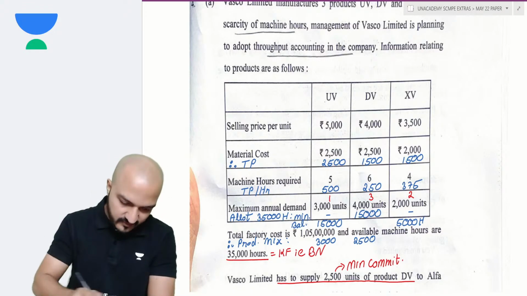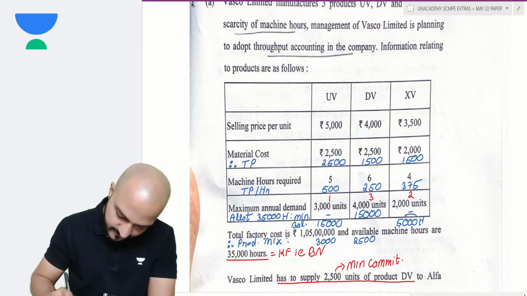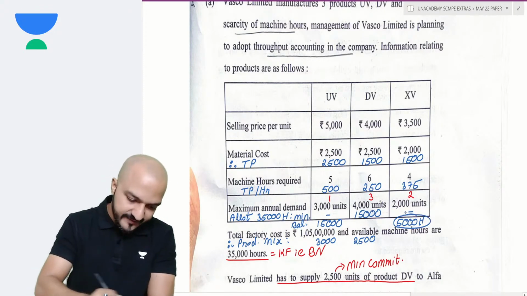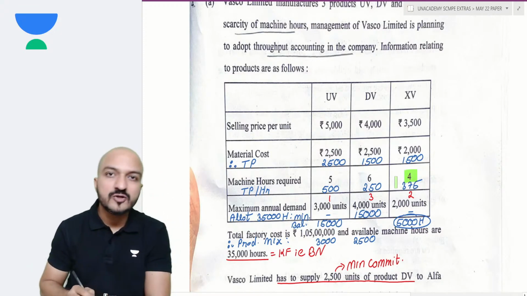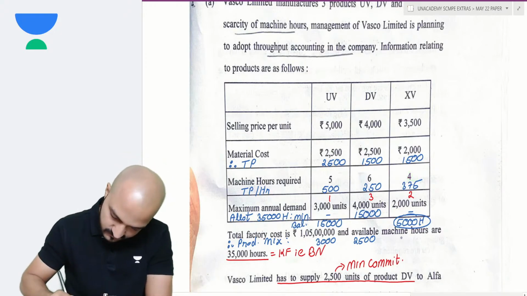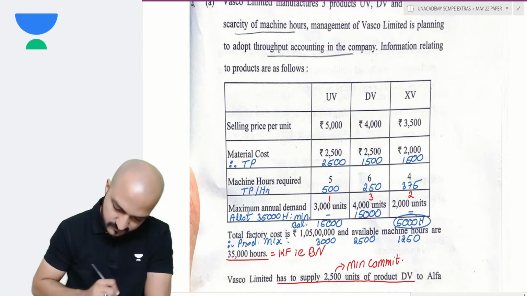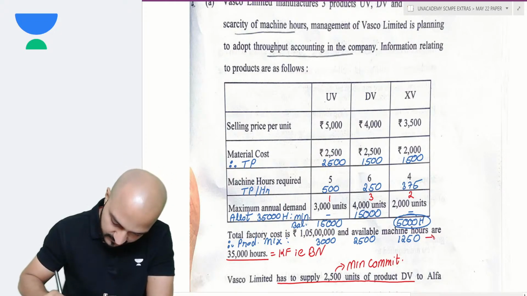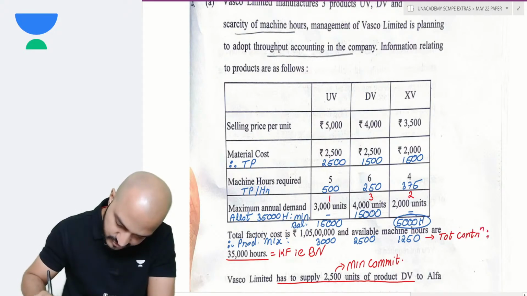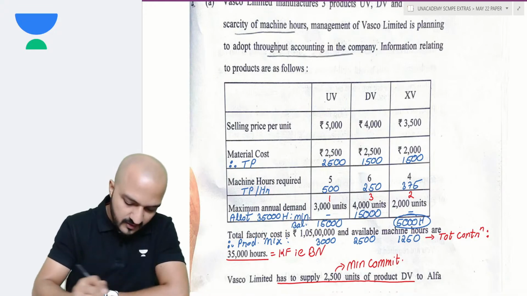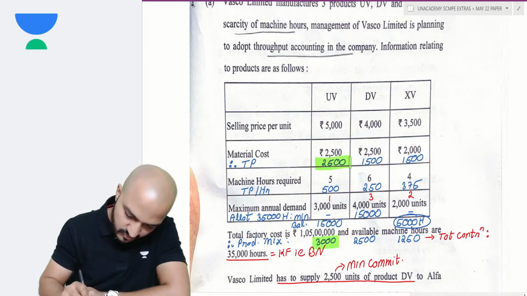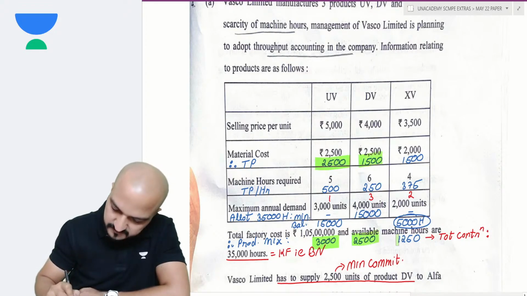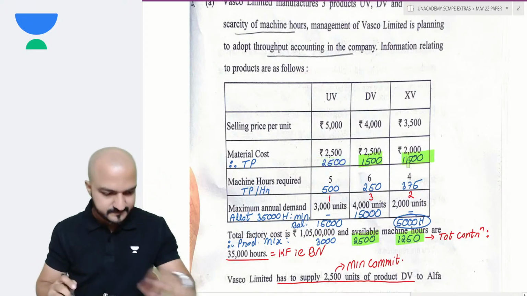And XV, I have given the balance allotment there, 5,000 hours, and each unit requires 4 hours. So 5,000 hours divided by 4, 1250 units could be made. And then for that, you identify the total contribution, that is 3,000 into this, 2500 into this, and 1250 into this.